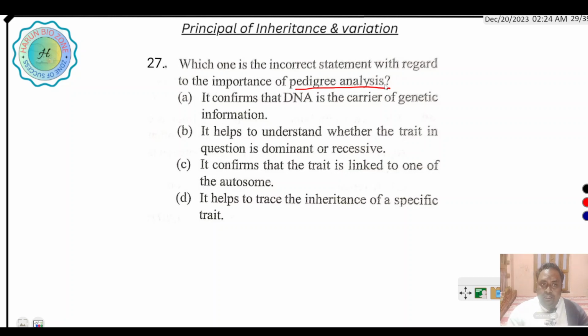So it confirms the DNA. What is the function of pedigree analysis? The main function of pedigree analysis is to identify the genetic disorder.